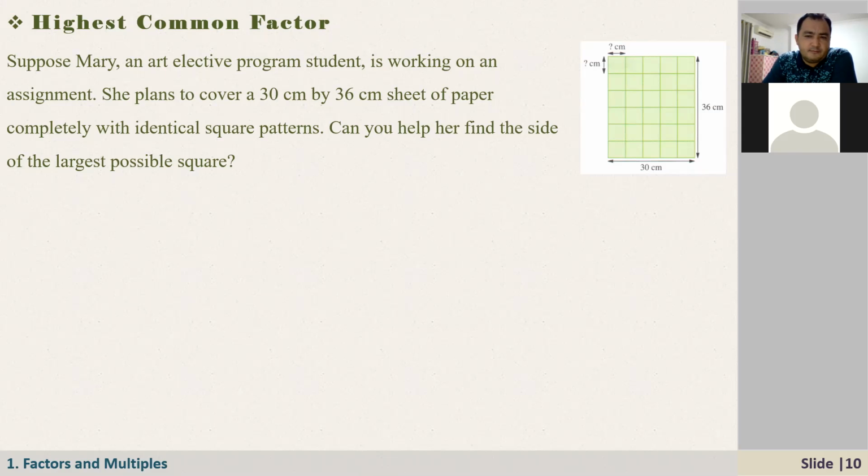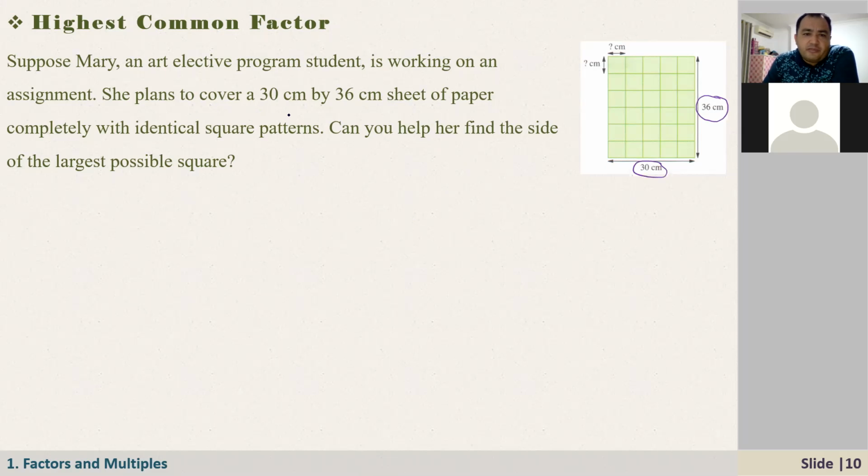Can you help her find the side of the largest possible square? Okay. So, we have one student doing some kind of project, and here she's given a rectangle. The width of the rectangle is 30 centimeters, and it is displayed here. And the length, or the height, of it is 36 centimeters. The question is, what is it?